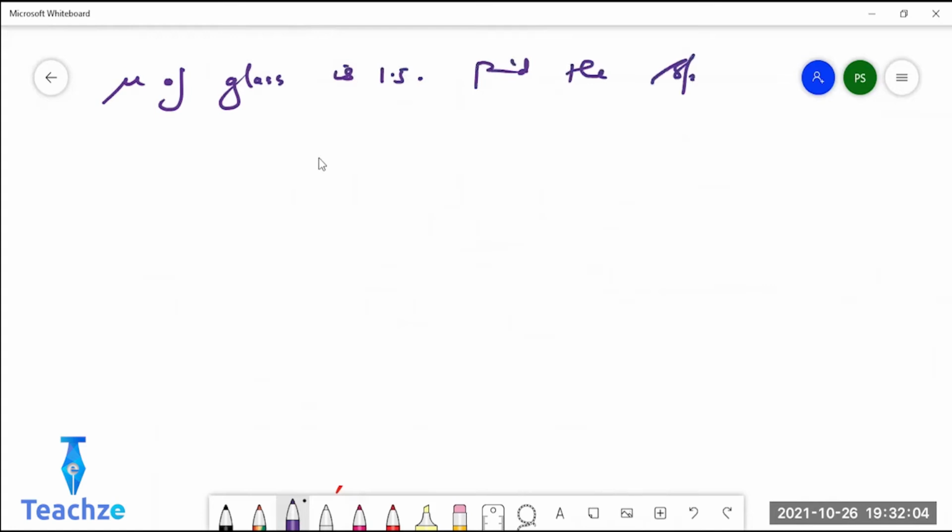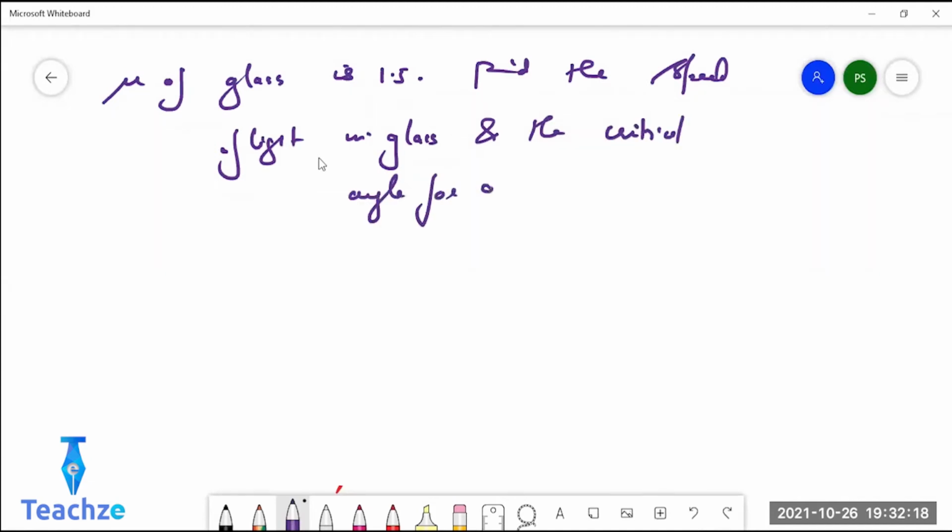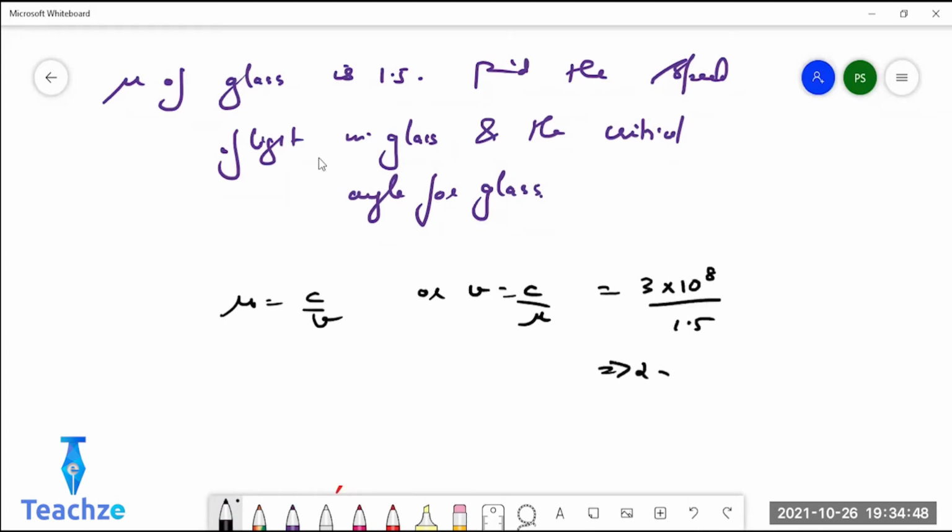Ready. Okay. Refractive index of glass is 1.5. Find the speed of light in glass and the critical angle for glass. Direct question. What is the speed of light in glass, Shalini? 2 into 10 power 8. Yes, it's 2 into 10 power 8. Mu equal to C by v, or v equals C by mu. That is 3 into 10 power 8 by 1.5, which will be 2 into 10 power 8 meter per second.